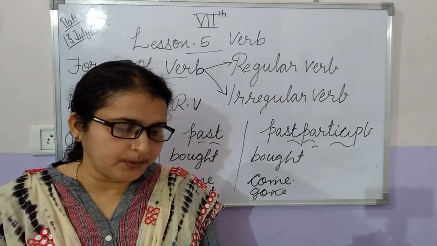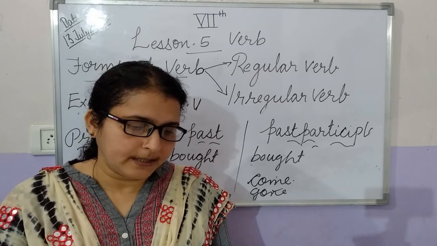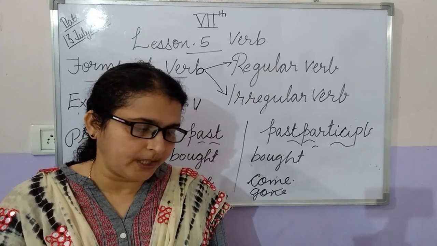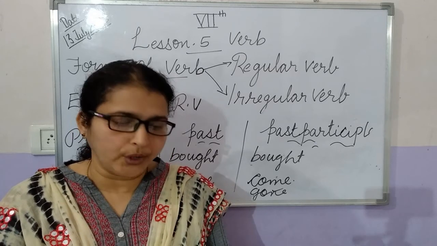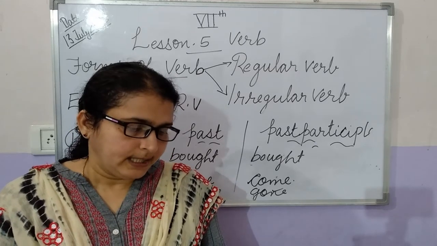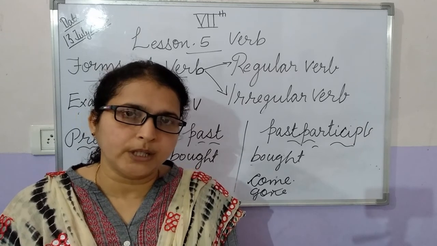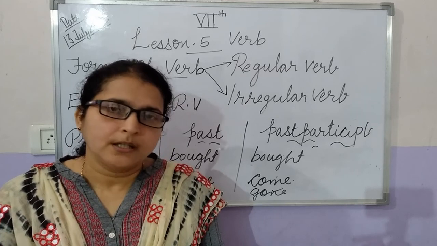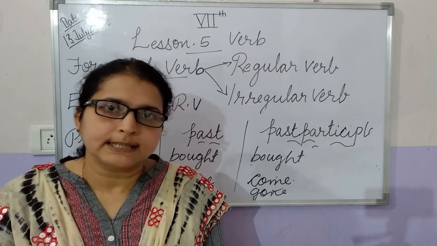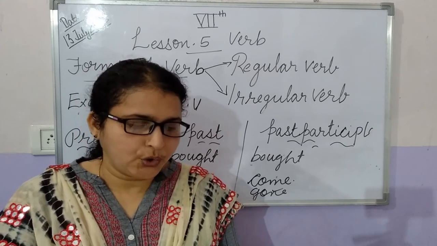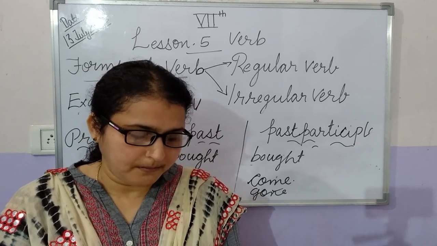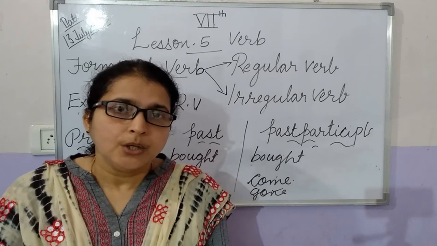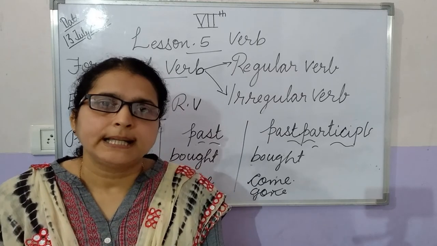Make a new word with the following words. Make sentences with any of the verbs that you just made. The first one is clear. How can we make a new word with clear? Clarify. Rage, enrage. Terror, terrify. Store, restore. Material, materialize. These are the ways we make a new word with the given words.